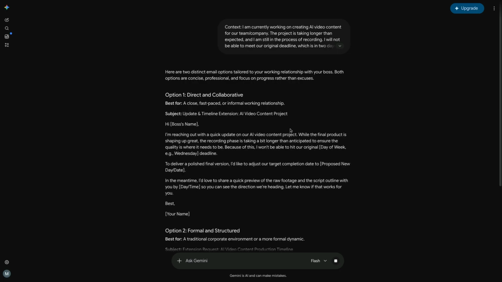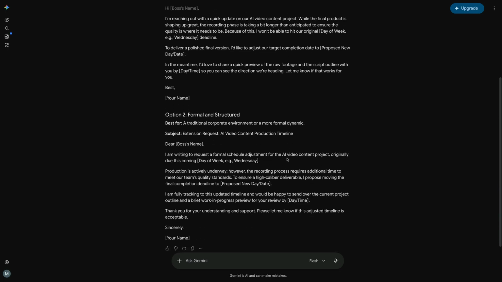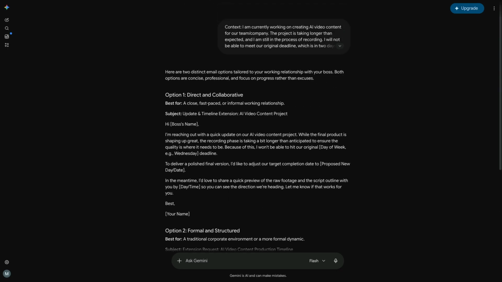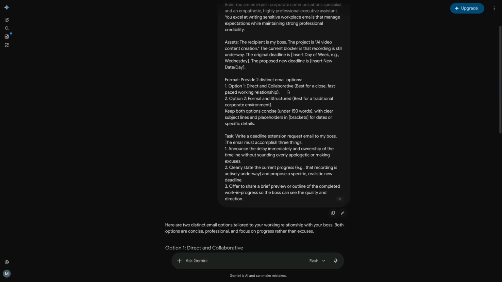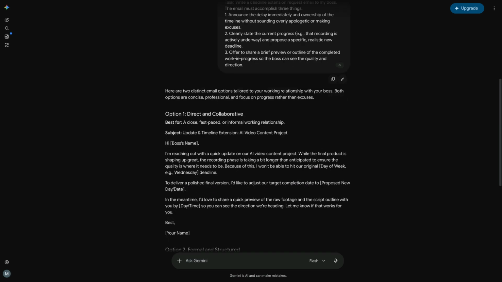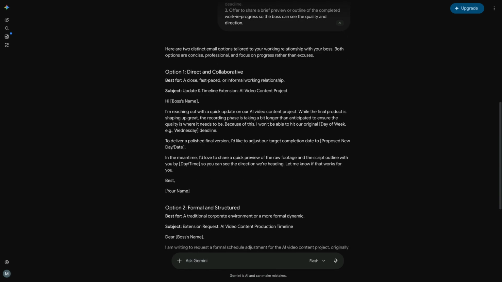Okay, now based on that, it's given us 2 email outputs, and it's taken all of the best things that we know about the CRAFT framework and given us this big long prompt that helps get us a better output by using the CRAFT framework.